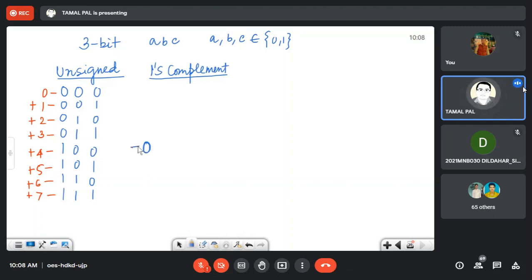So what is the plus 0 representation? 0, 0, 0. What is minus 0? 1, 1, 1, because if I interchange 0 by 1 and 1 by 0, then we will get this.